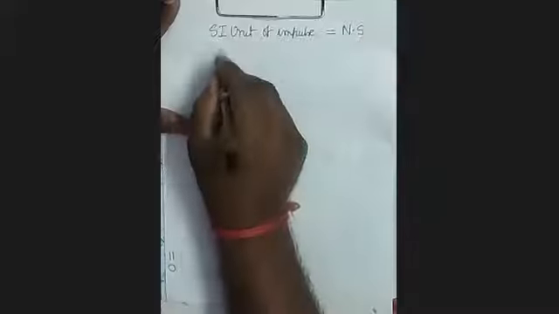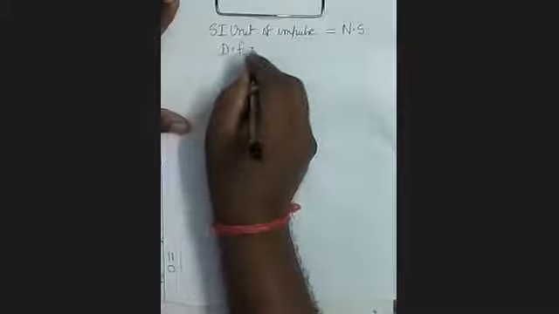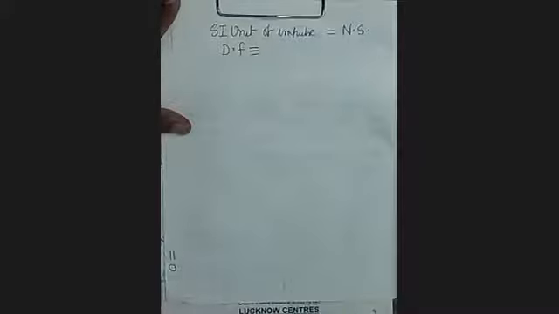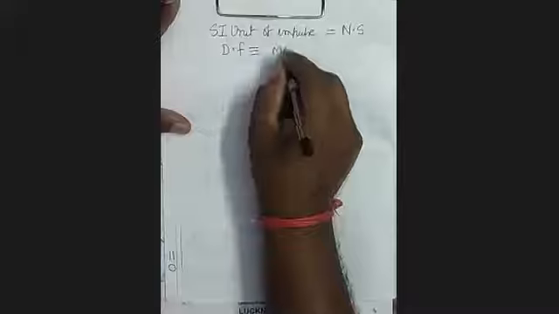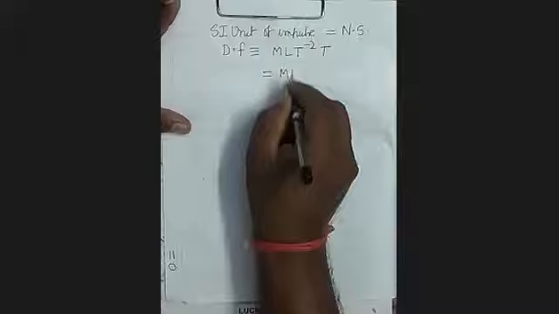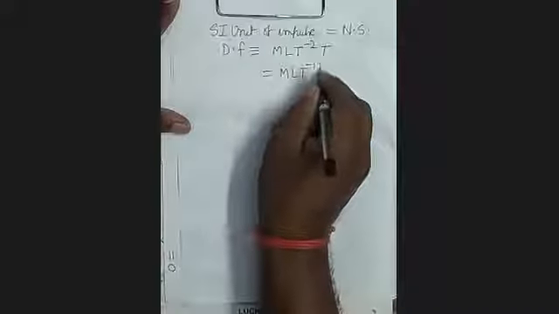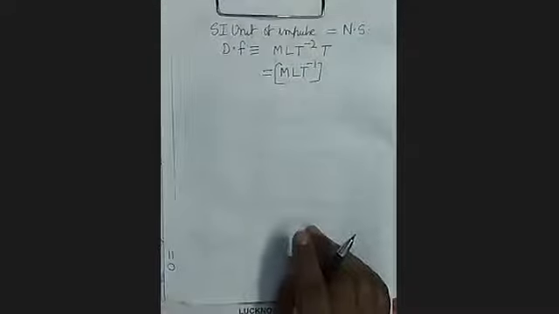What will be the dimensional formula? You can find the dimensional formula also. Newton means MLT minus 2. Second means T. So it will be MLT minus 1.